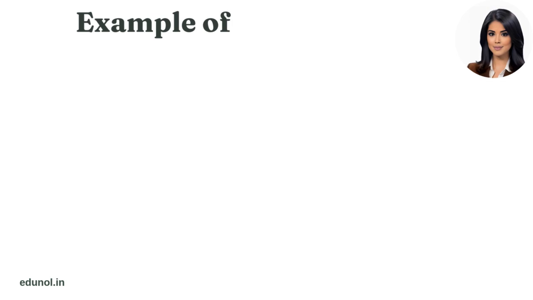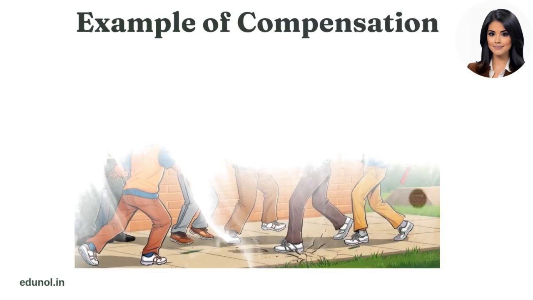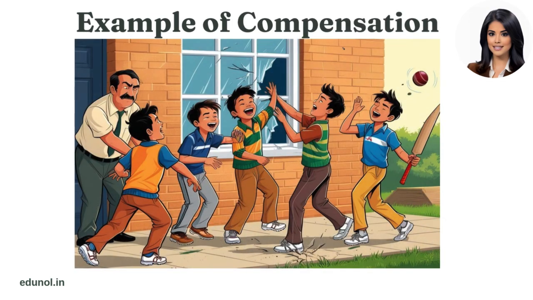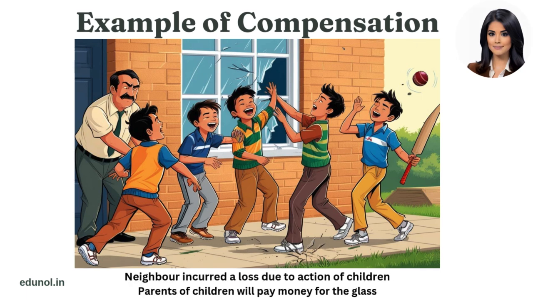Let's take an example to understand this better. Suppose few children are playing cricket. While playing, they break the glass of neighbor's window by the ball. Neighbor has incurred a loss due to action of children. The parents of the children should pay money to the neighbor to replace the window glass. The money paid by the parents to the neighbor in this case is an example of compensation.